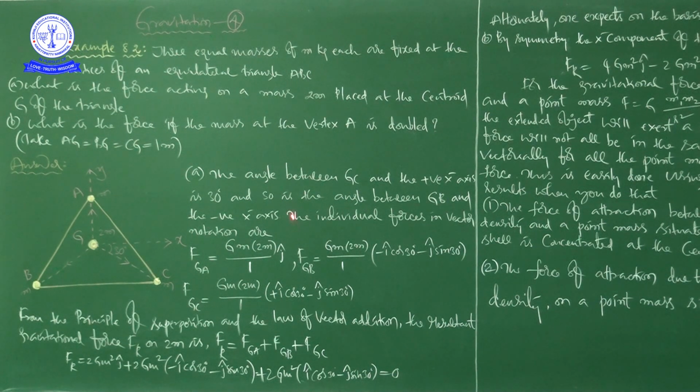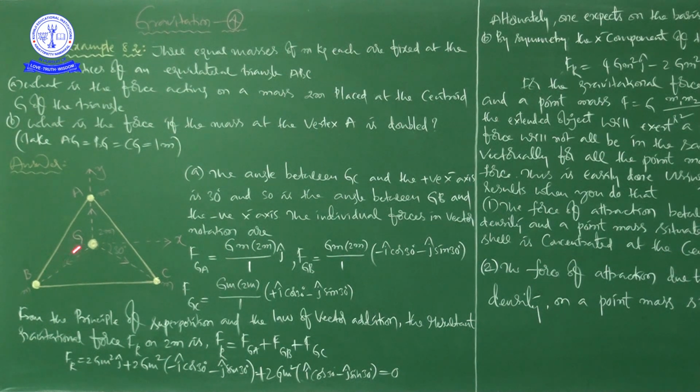Okay, right. Now, the individual forces in vector notation. Consider the force between this 2m and this m. So that is FGA. So how much is it? G into m into 2m divided by 1, into j cap. Okay, right. And why is it j cap? This force is along the positive y-axis. That's why we kept j cap.